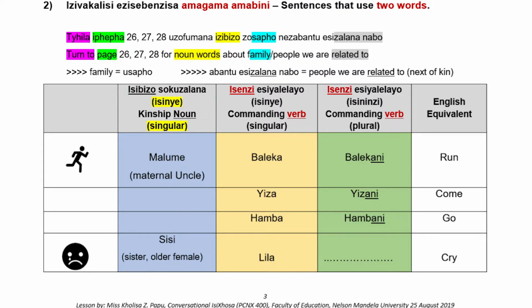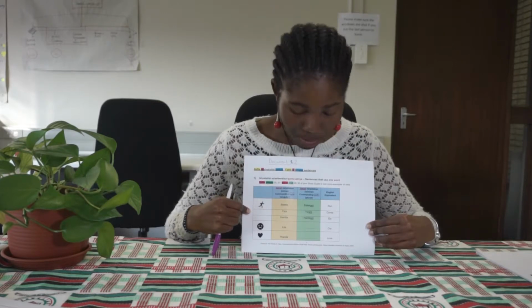The singular for love is thanda, and the plural for love is thandani. Okay, I have done that bit myself. So now you have listened to the singular and the plural. What did you notice about the plural words in IsiXhosa?